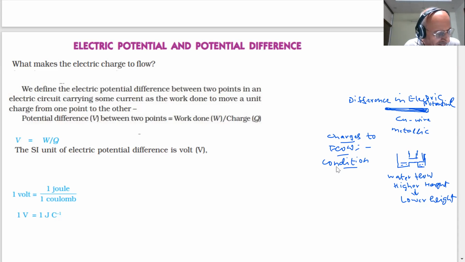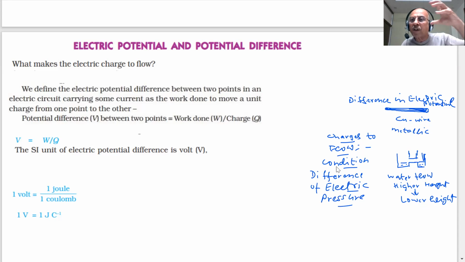So what is the condition, students, for the electrons to move? There should be a difference of electric pressure. Water flows from higher pressure to lower pressure. Air is flowing from higher pressure to lower pressure.